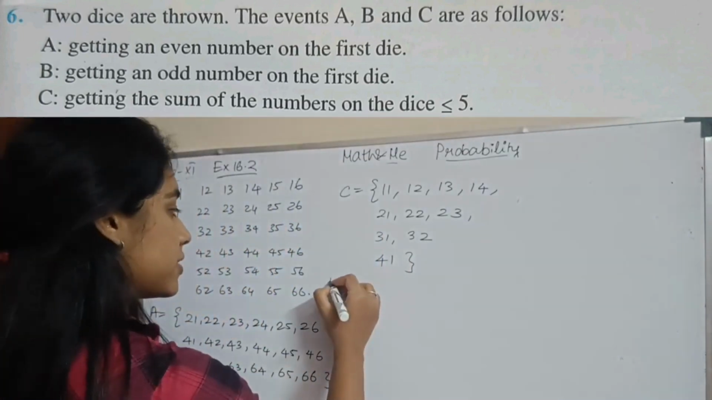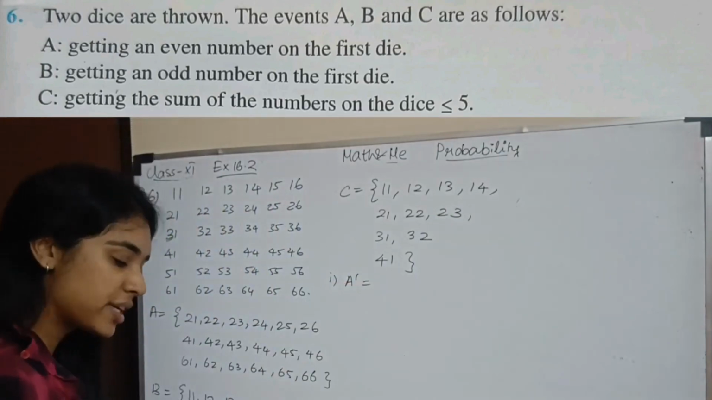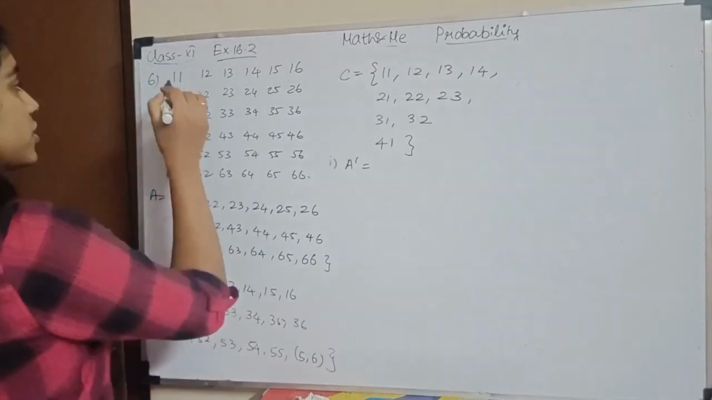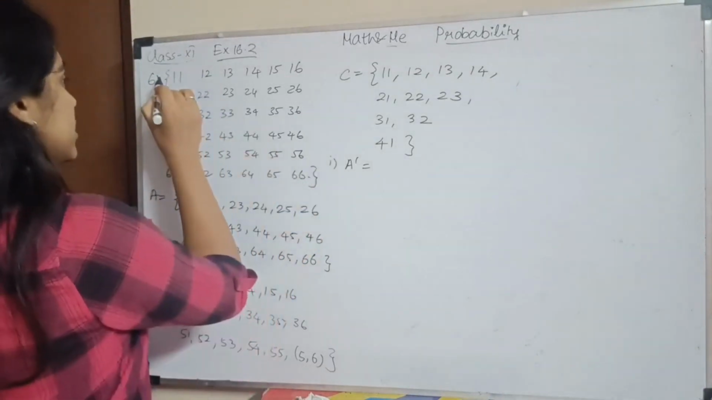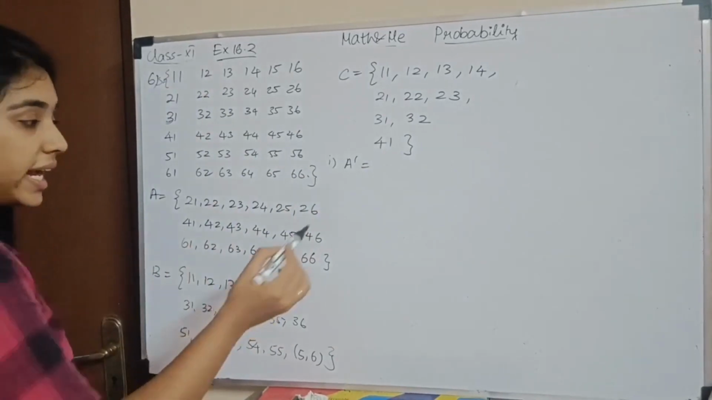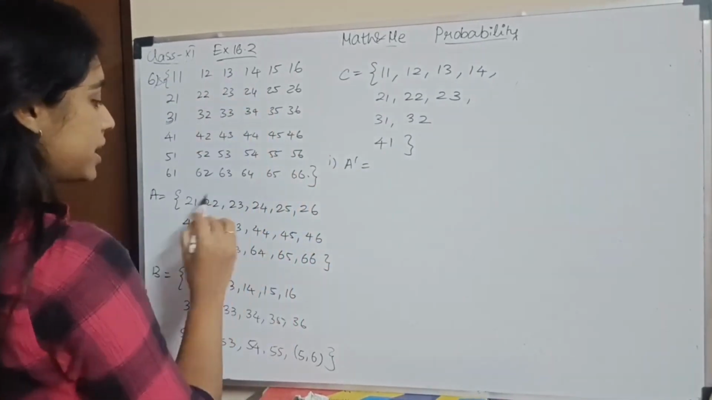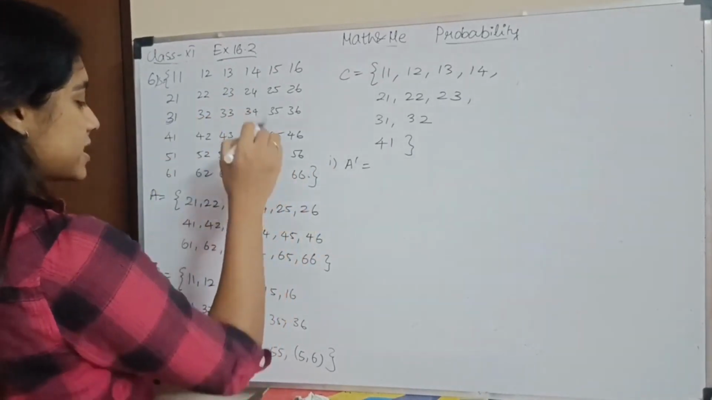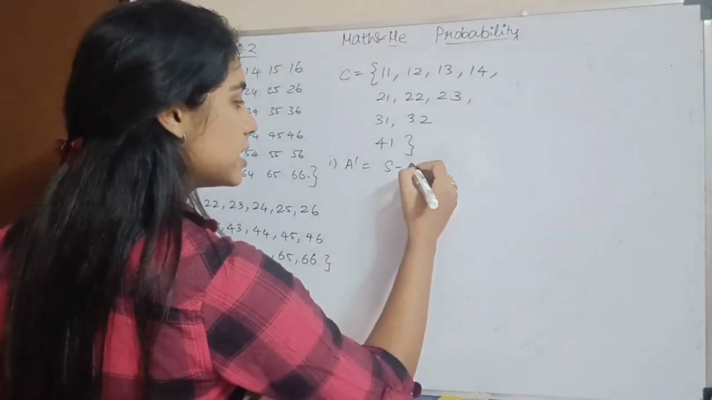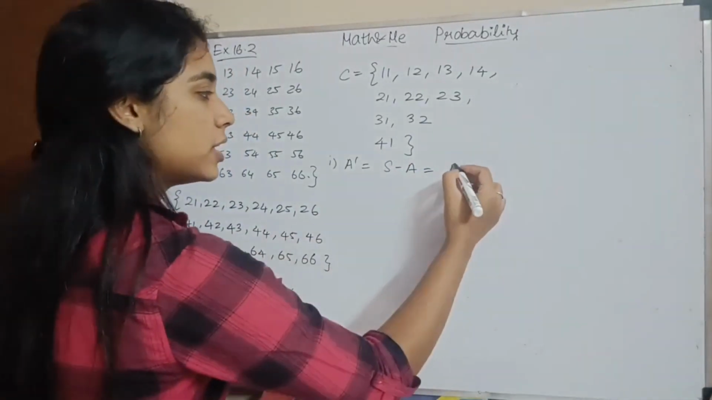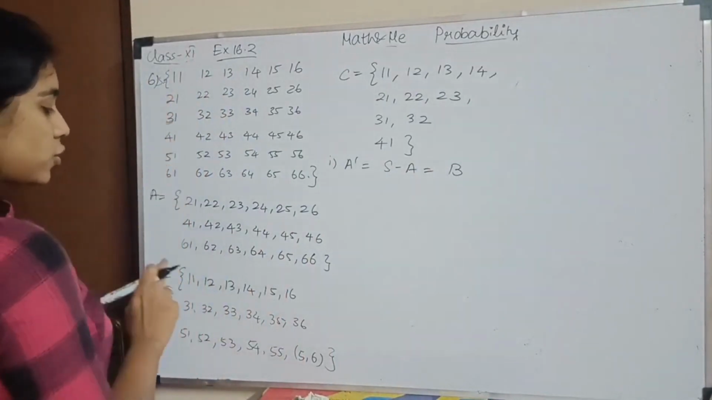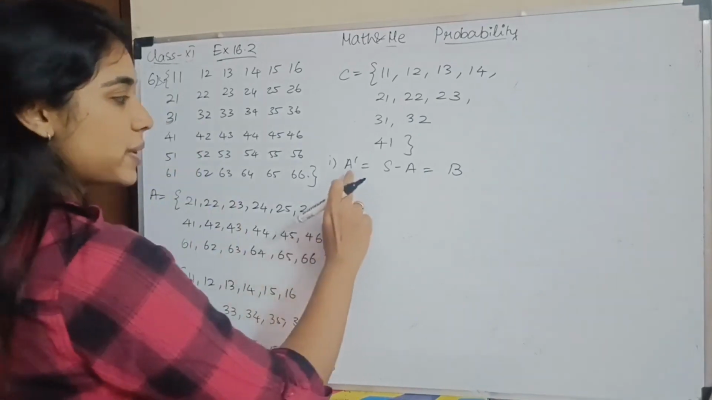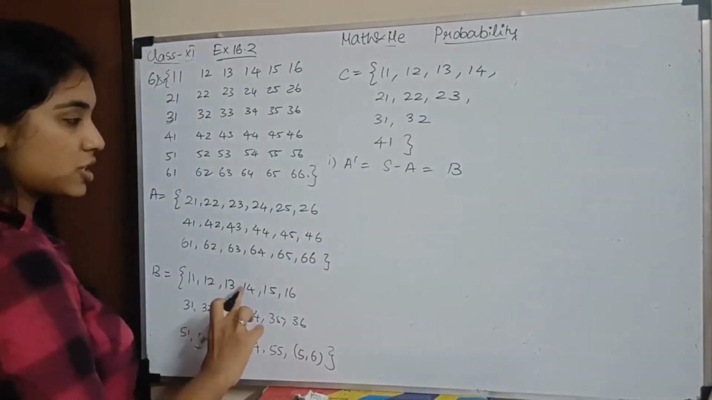Now describe the events. First, A dash. A dash means what is in the sample space but not in A. So this is my sample space and this is my A. A dash will be whatever is in the sample space minus this. So it will be S minus A, which will be B itself. You see that? Remove the second row, fourth row, sixth row, and write only the first row, third row, fifth row. I'll be getting B. So basically A dash is nothing but B. You have to write this whole thing again here.